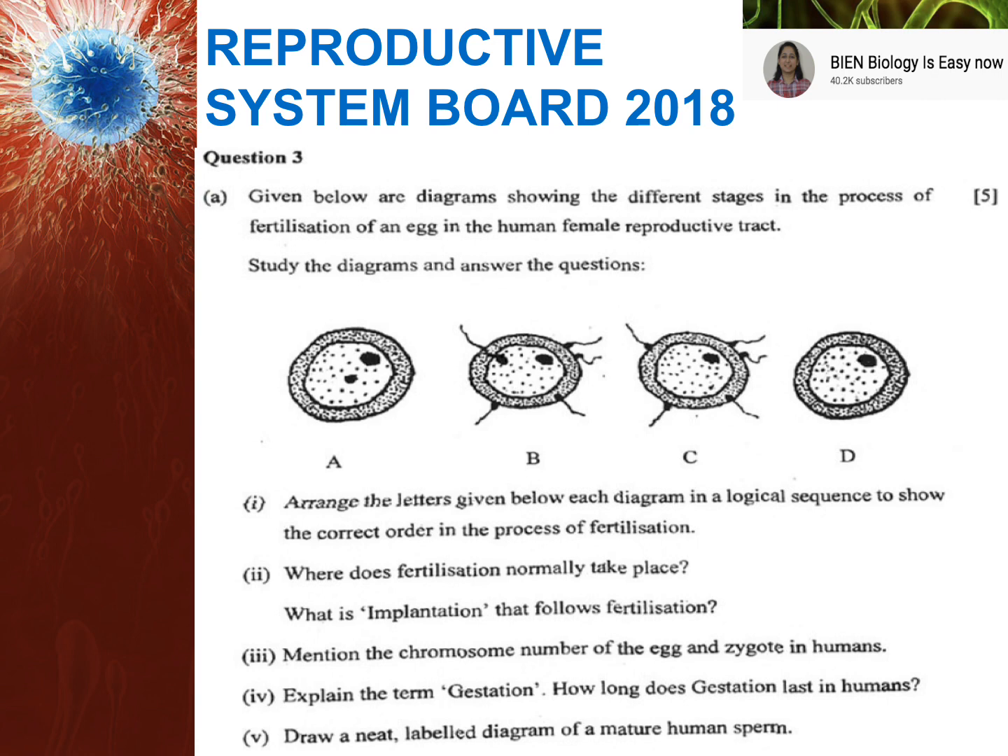There are multiple questions which you can see. Arrange the letters given below of the diagram into a logical sequence. Now this is something different. They have given a different sequence. In part A you can see there are 2 nuclei. That would be the last stage. So you need to arrange them in a particular sequence.